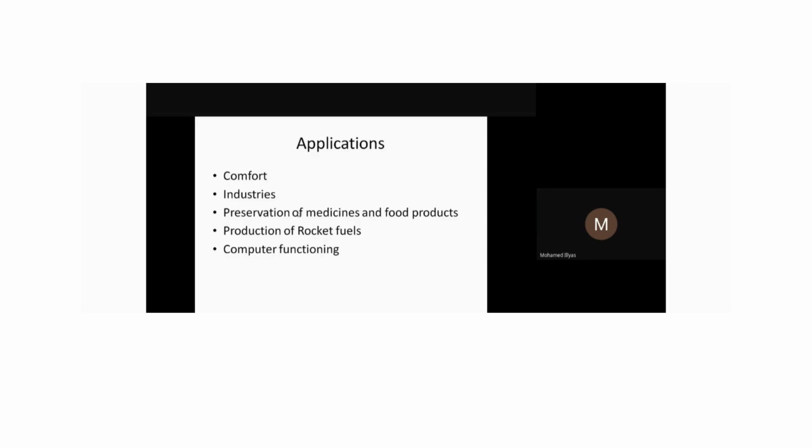We call it cryogenic. Cryogenic again deals with low temperature. Cryogenic fuels are completely related to rocket fuels, and also computer functioning. You see that we always prefer our laptop or system to be in a cold place, an AC room, because it will not be heated up and can work very effectively. If it is very hot, we may feel that the functioning of the computer or laptop is lagging, which we might have felt. In that way, the refrigeration, the cooling process, finds application in all those places. This is very vital.